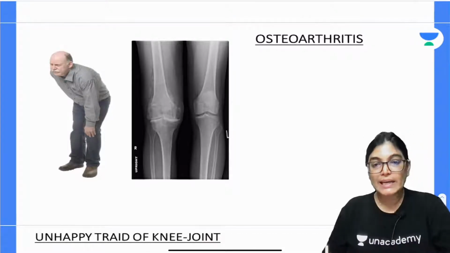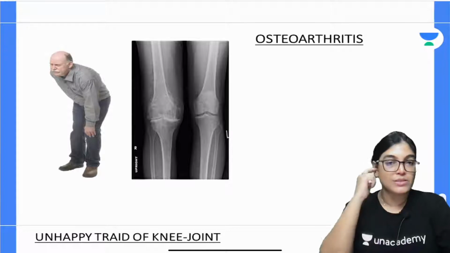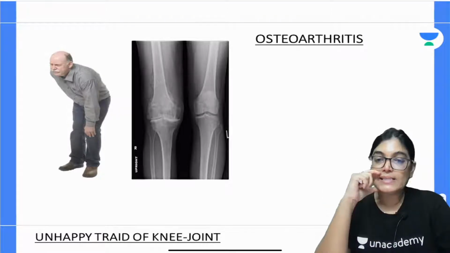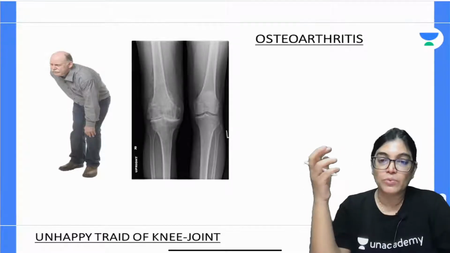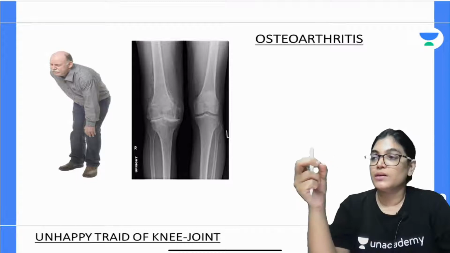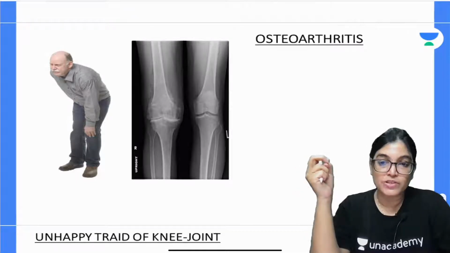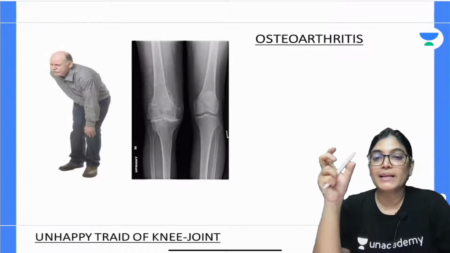So we have already talked about synovial fluid, and I have told you that osteoarthritis of knee joint is a condition when the synovial membrane, which is lining the inner aspect of the fibrous capsule, is not able to maintain its synovial fluid secretion, which contains the important substance required for lubrication of knee joint. So you can say synovial membrane is acting as a grease.